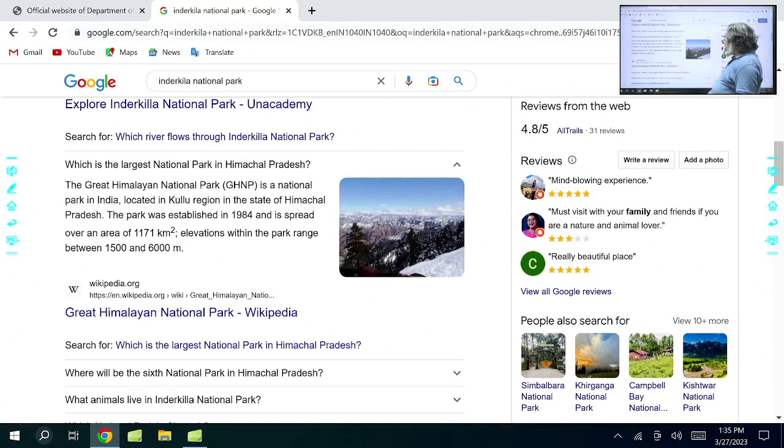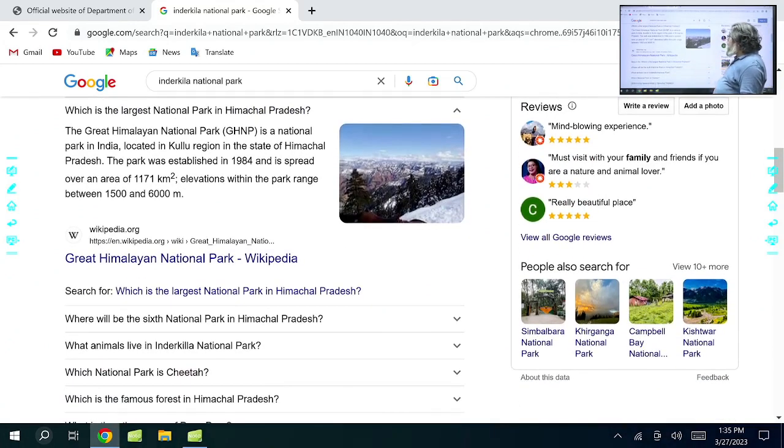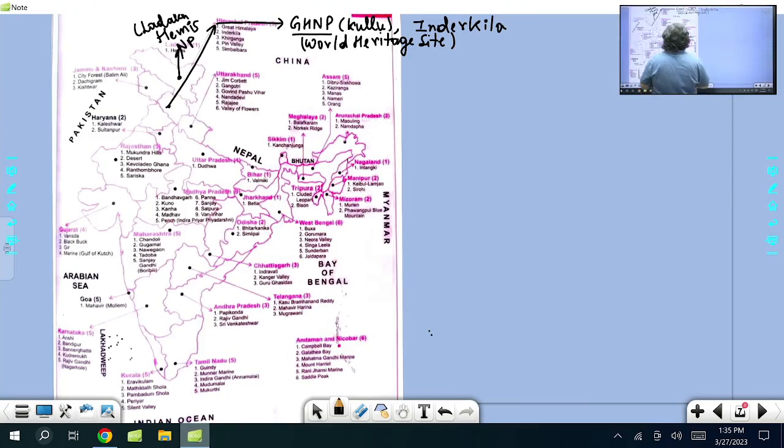Now which is the largest national park in Himachal Pradesh? That is the Great Himalayan National Park. It's very near to that. Indra Kila and Great Himalayan National Park, they are in the same area. This is what you come across, right? Now if you see further, Kheer Ganga, another very important name, Kheer Ganga.